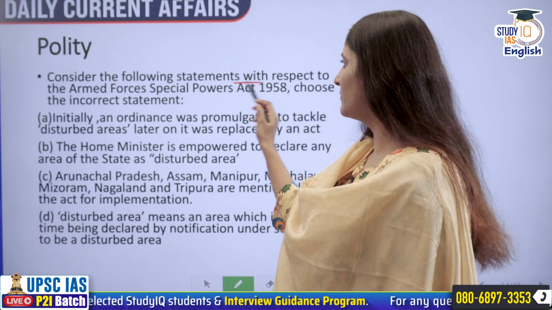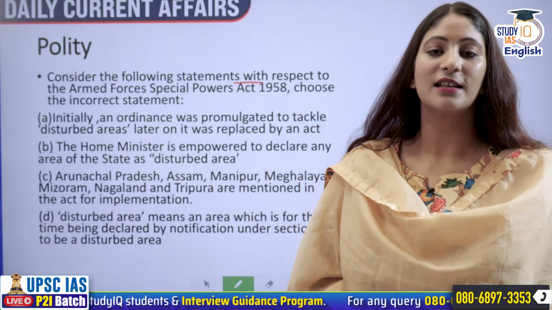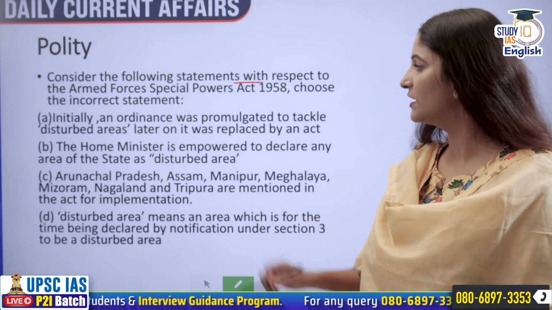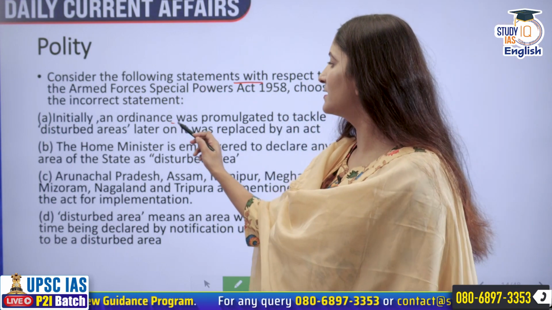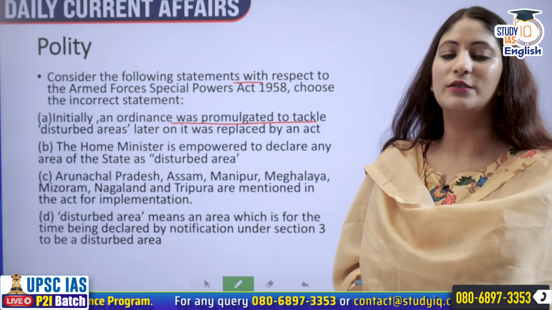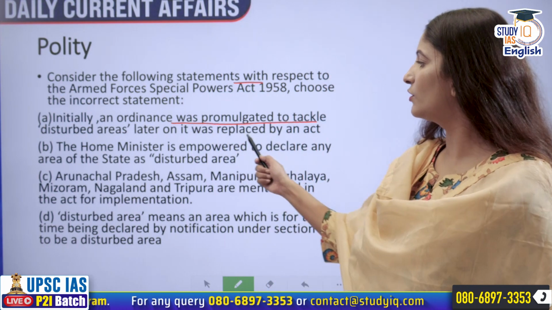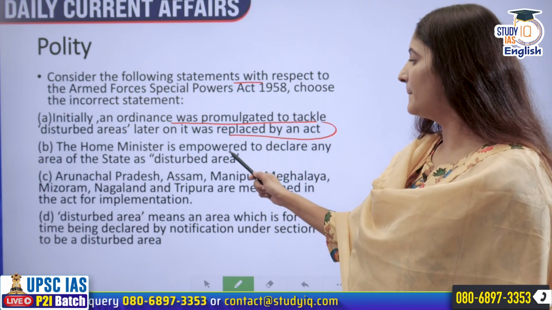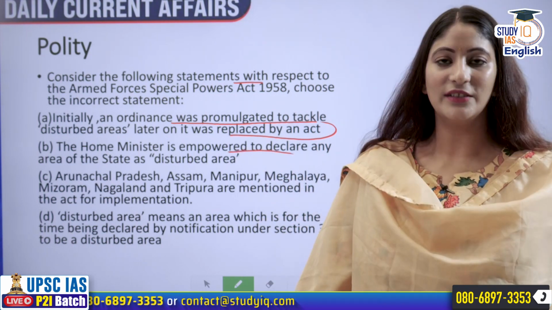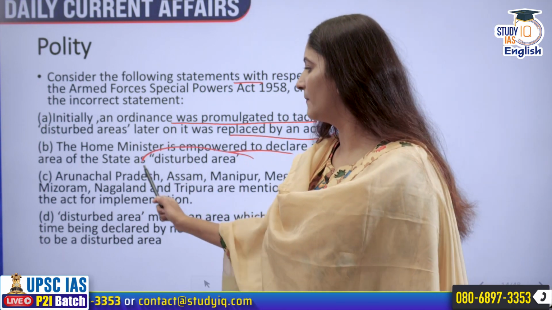Consider the following statements with respect to the Armed Forces Special Powers Act of 1958. We have to choose the incorrect statement. Initially, an ordinance was promulgated to tackle disturbed areas. Later on, it was replaced by an act. The Home Minister is empowered to declare an area of the state as disturbed area.